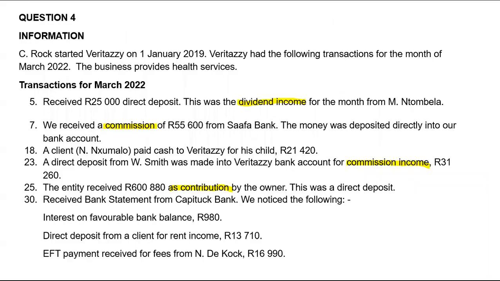Next one. EFT payment received for fees. So it's an EFT payment. Obviously, everything that comes from the bank statement will go straight into our bank because bank statement is a statement we receive from the bank about what is in our bank account. So it's already in there, right? We won't receive cash. It's already in the bank. We just received the statement later after it was deposited into our bank, right? That's why under analysis, we'll have nothing. It'll go straight under bank at 1690, and then we will take it to, because it's for current income, it will be recorded under the current income column.